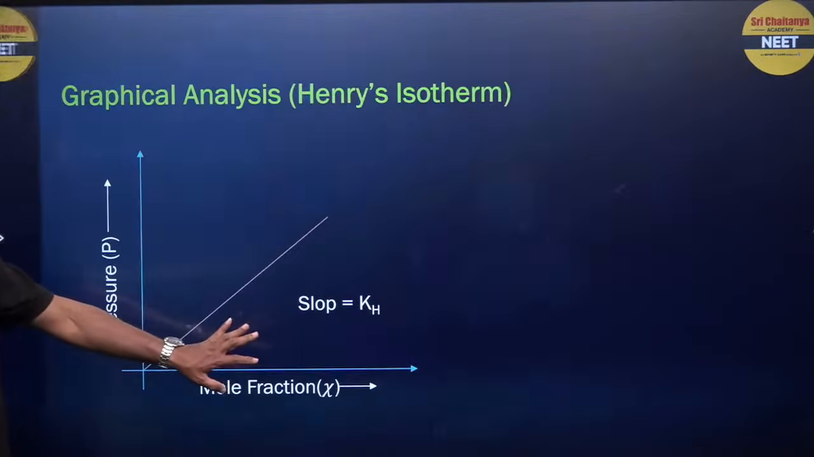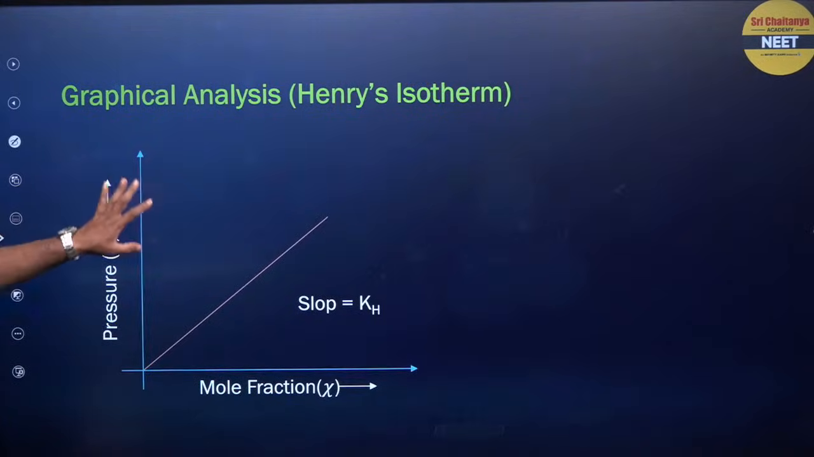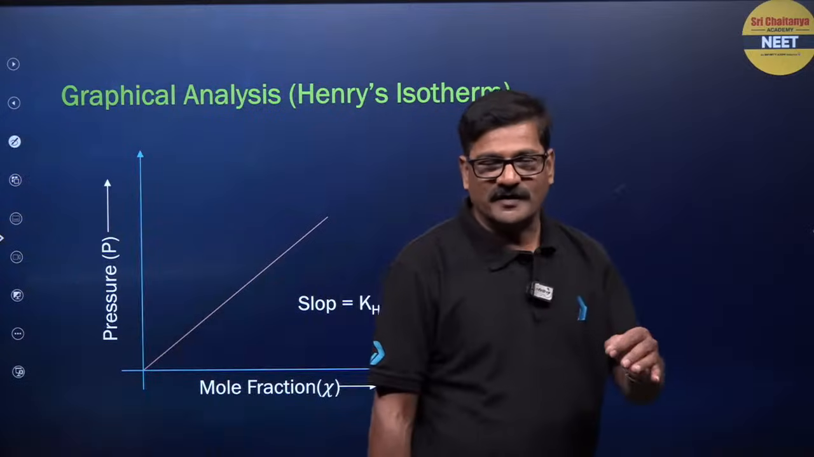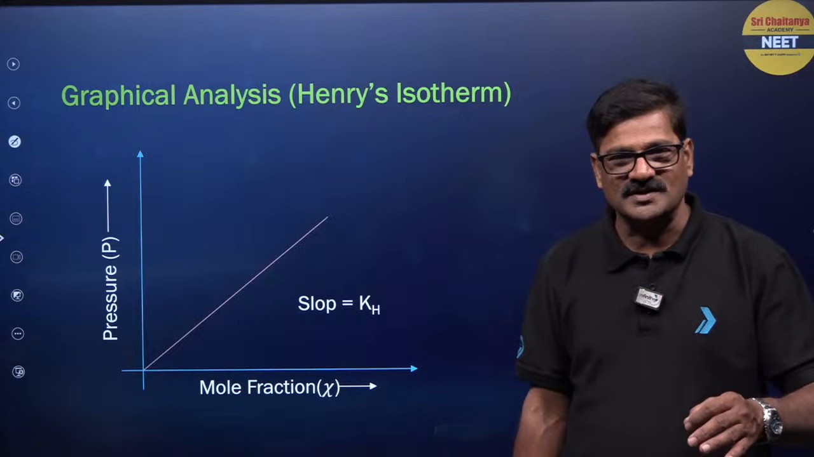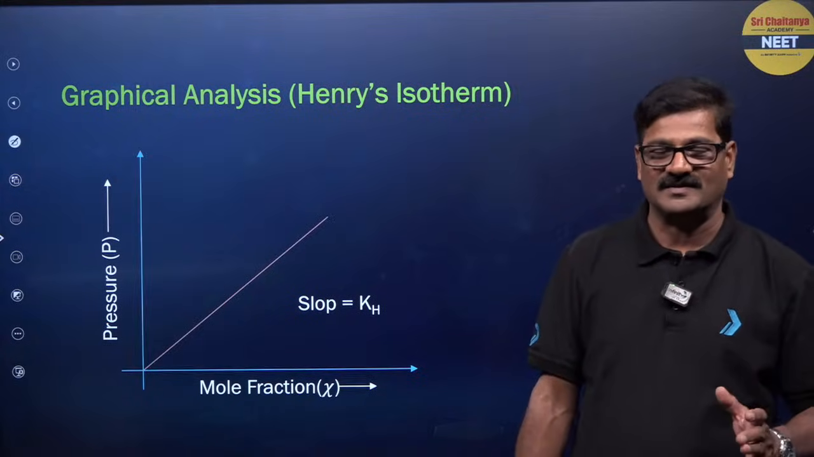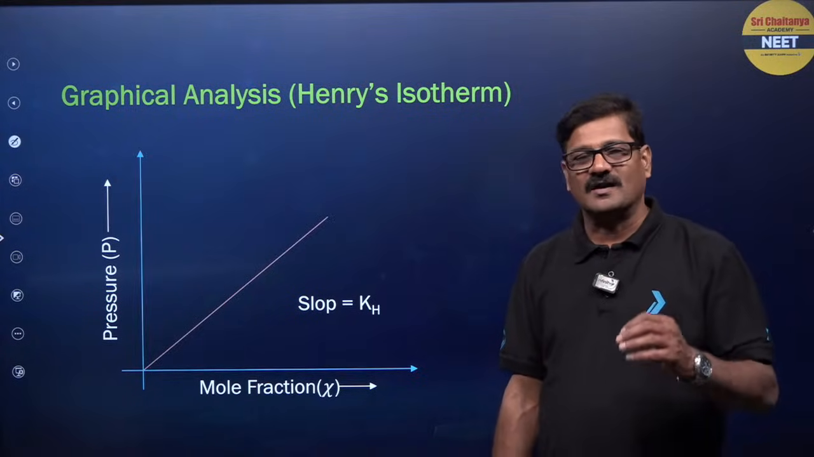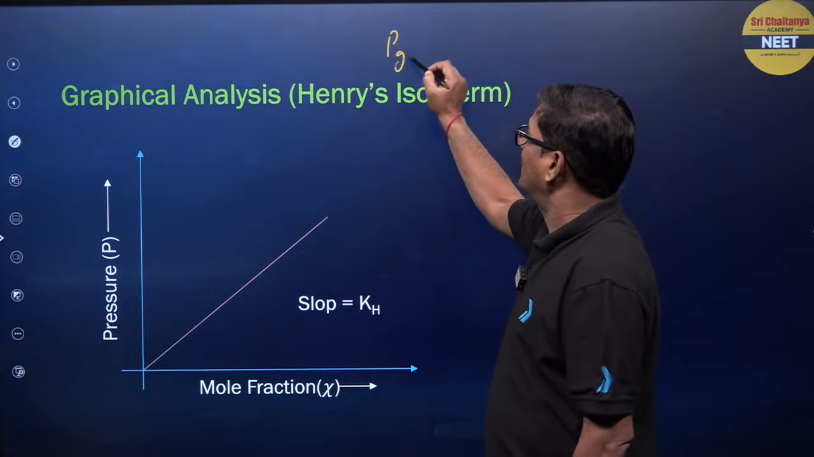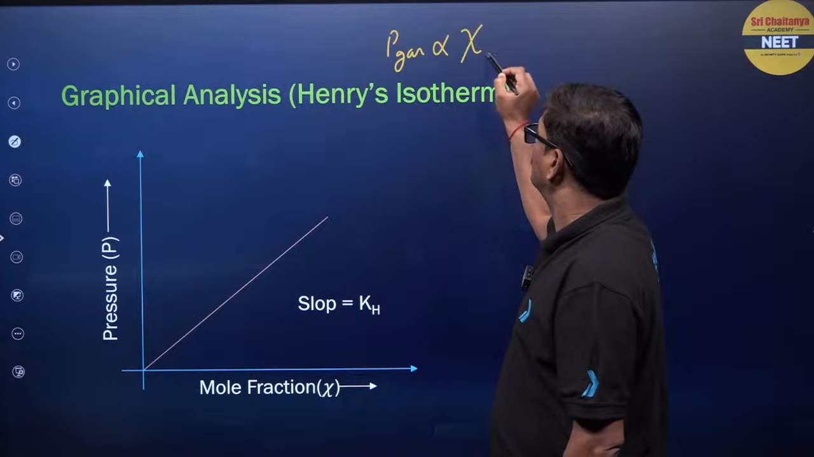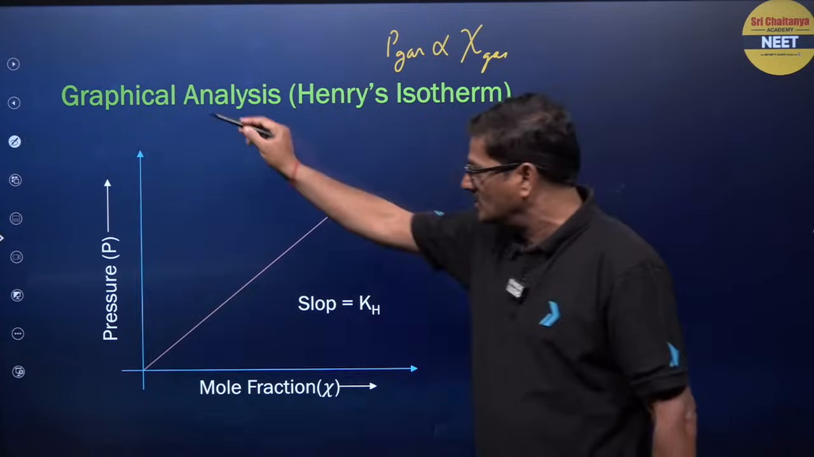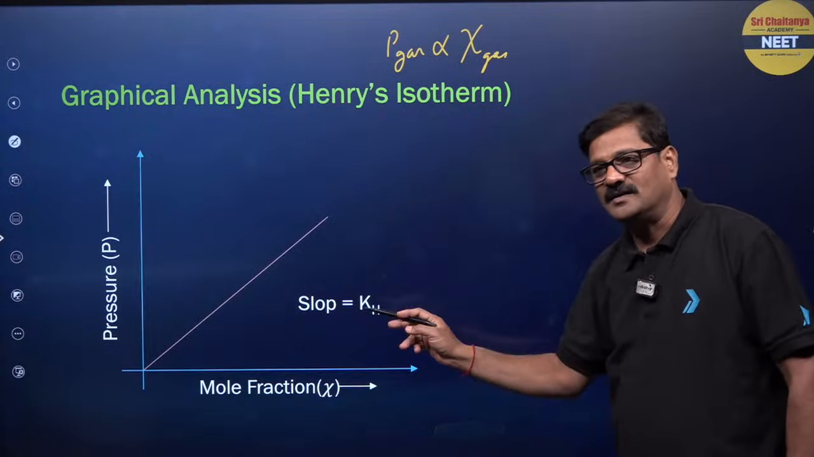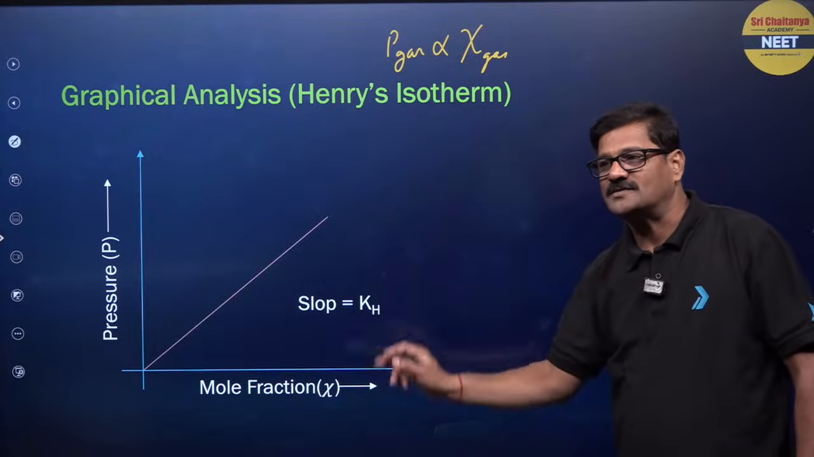And in this way you can see graphical analysis of Henry's law. So solubility of gas in a liquid is given as Henry's law. अगर pressure बढ़ रहे हैं, what Henry's law says? Pressure of the gas is directly proportional to mole fraction of the gas in the solution, so that you are going to get a straight line and it is going to give the slope Henry's law constant.